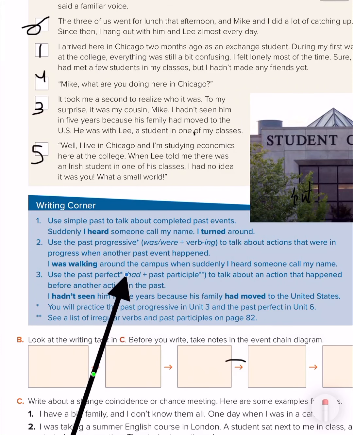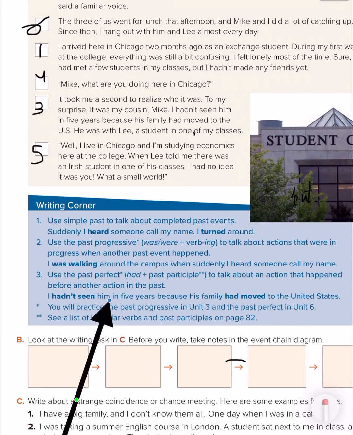As you can see, first of all we have to add had, then after that, the past participle of the verb. You can take a look on page 82 to memorize or to see the past participles of some verbs. As you can see, look here, I hadn't seen. So seen is the past participle of the verb see.